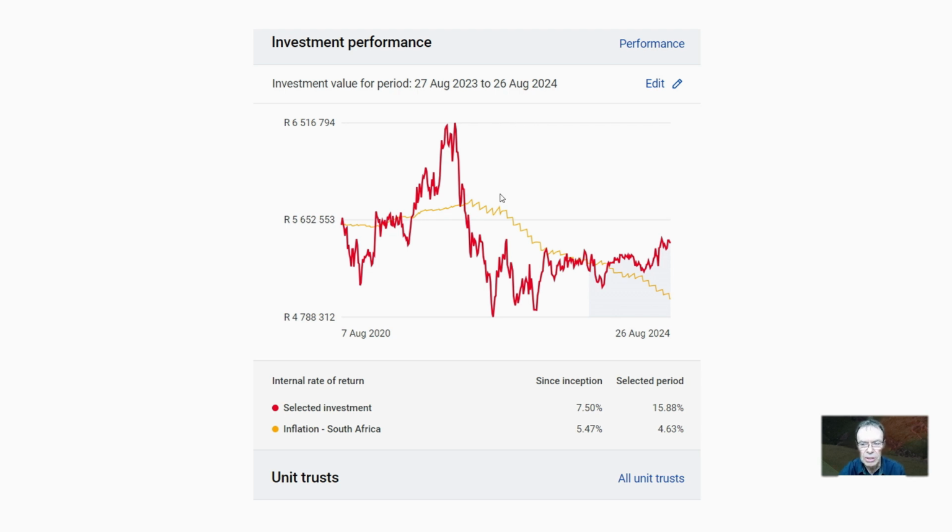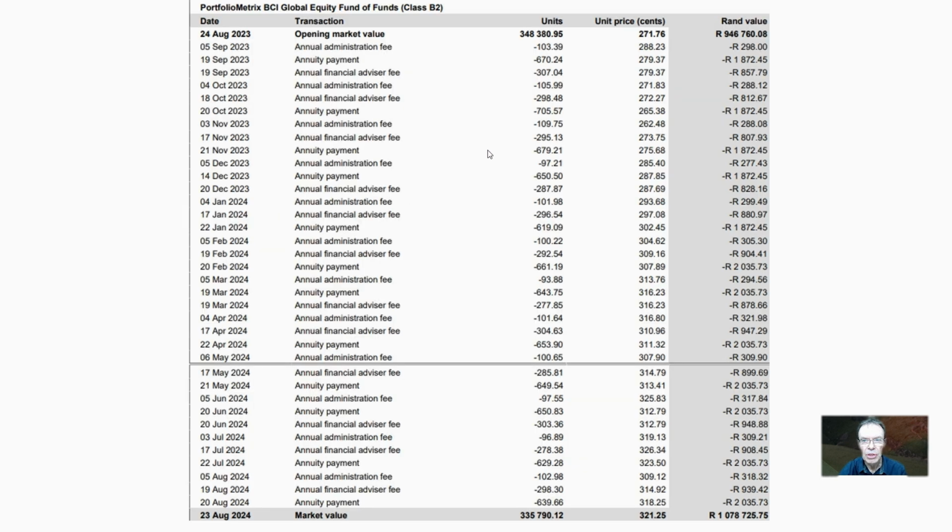So this is why it's so important that we have something in the fund that will provide interest, or property, which also gives you an income, but we're talking about something that will give you interest. So what I want to share with you now, if we look at an equity like the global equity fund, we start off with an amount of units and we look at the unit price.